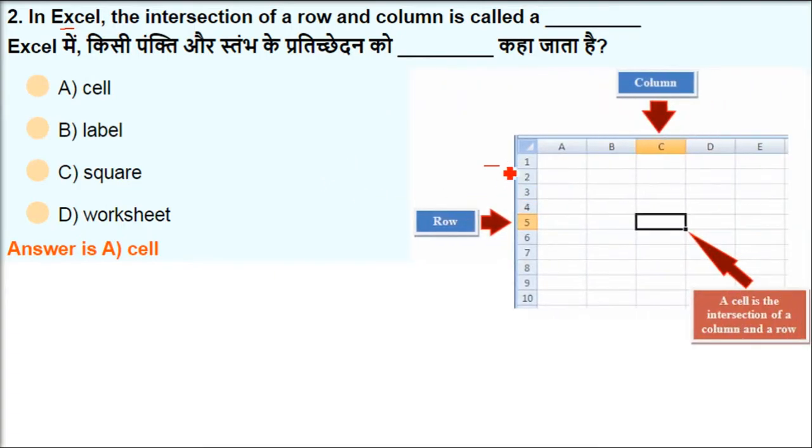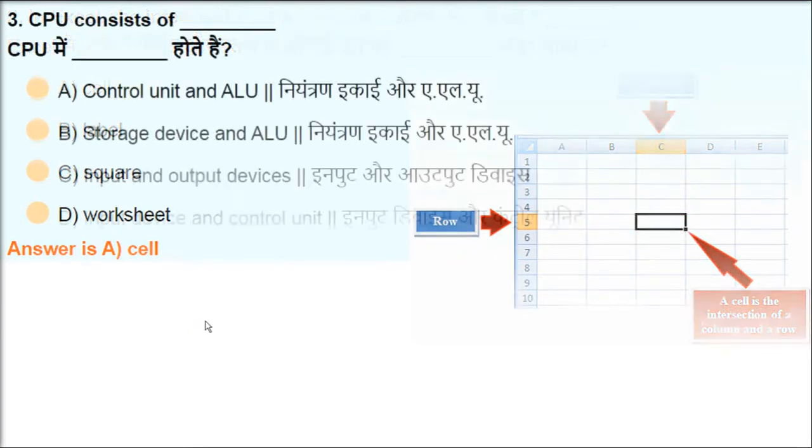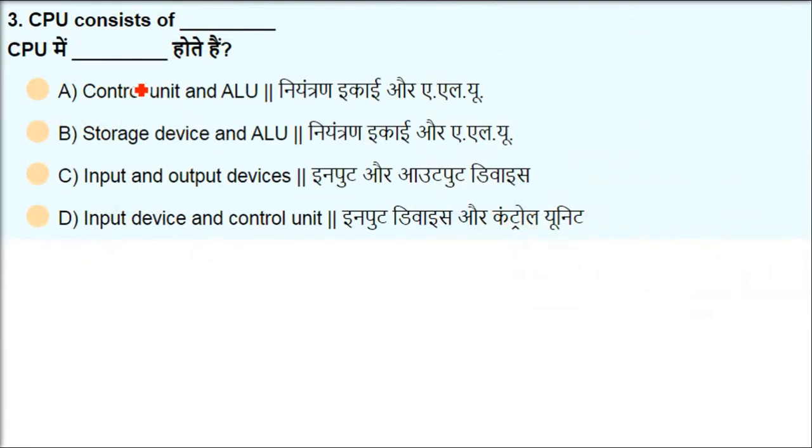You see, this is the row, the horizontal lines, and the vertical ones are the columns. Wherever these row and column intersect, that particular area is called a cell. So a cell is the intersection of a column and a row. All these rectangular boxes you see are cells.